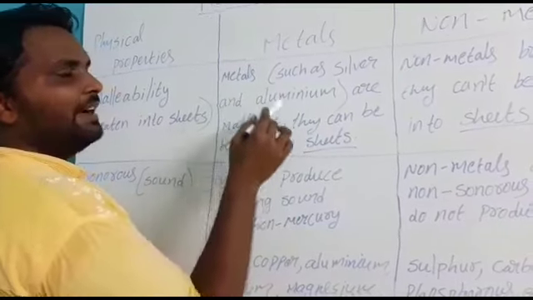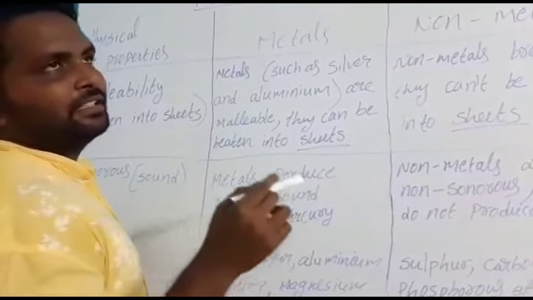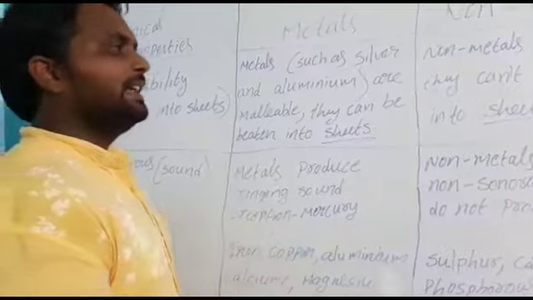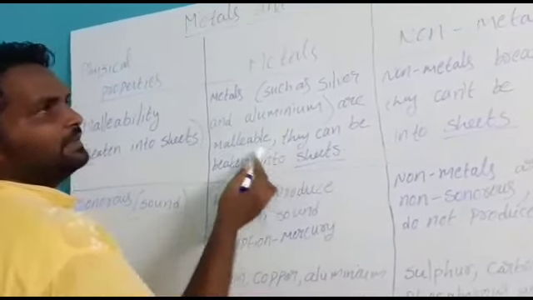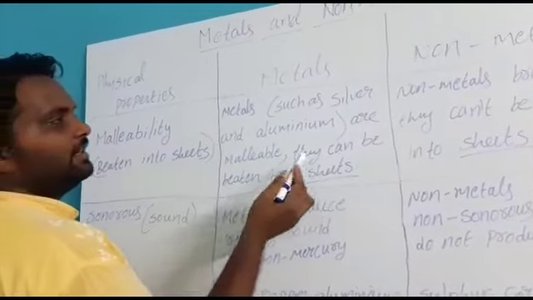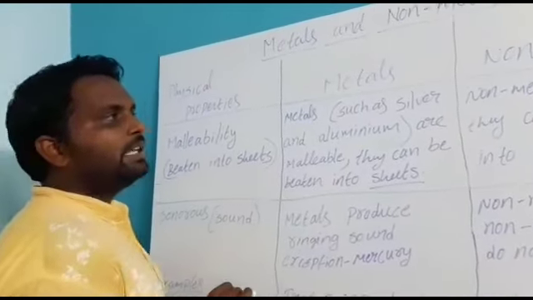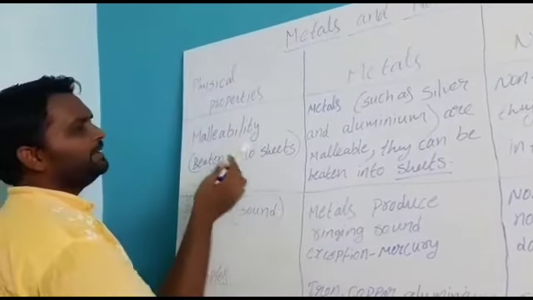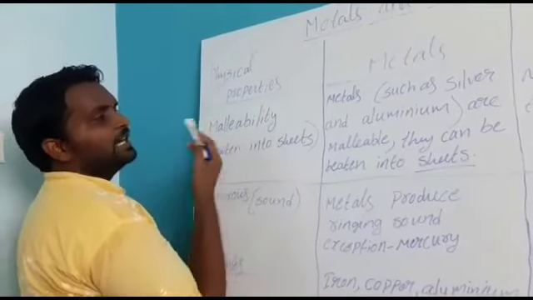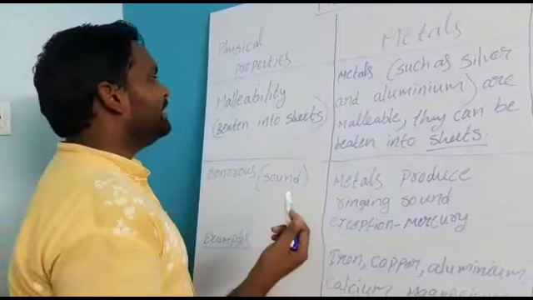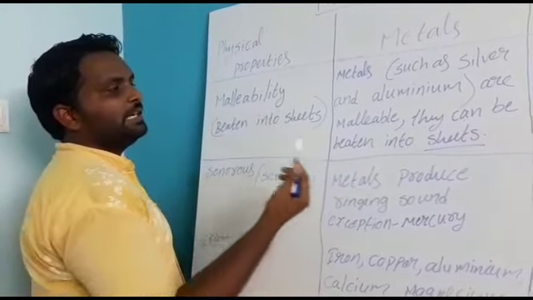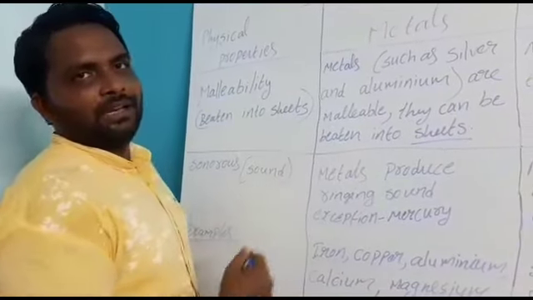Metals can be beaten into sheets, so they have the malleability nature. Many times in examinations they ask, define malleability. The property by which we can beat a material into sheets is called malleability.